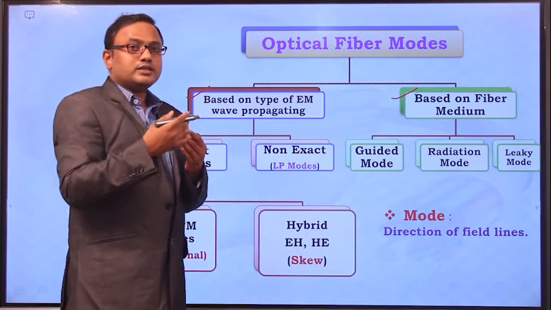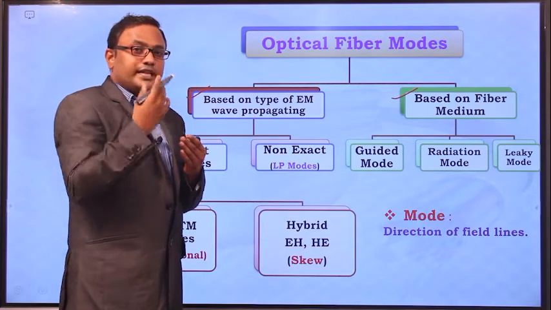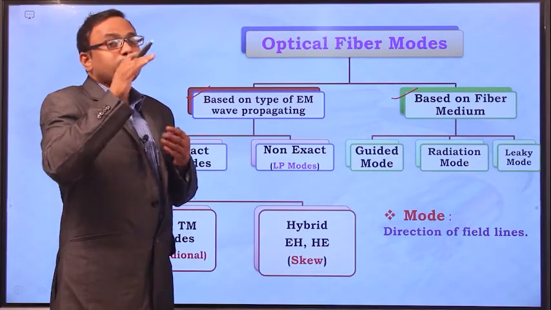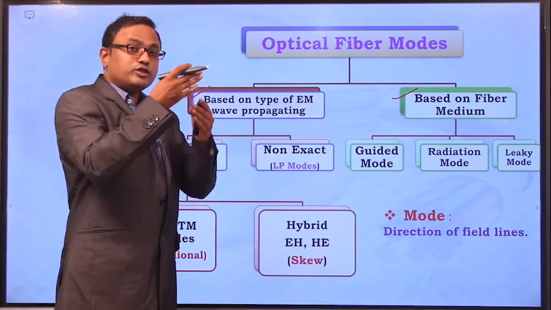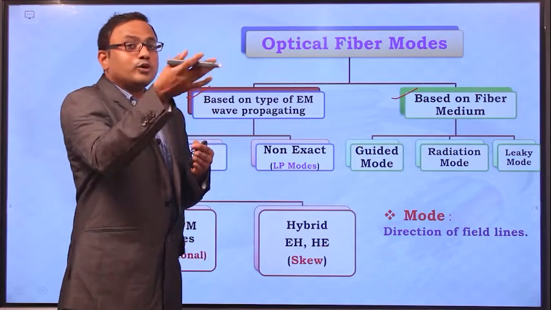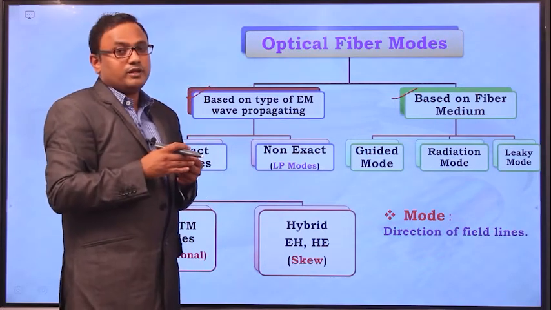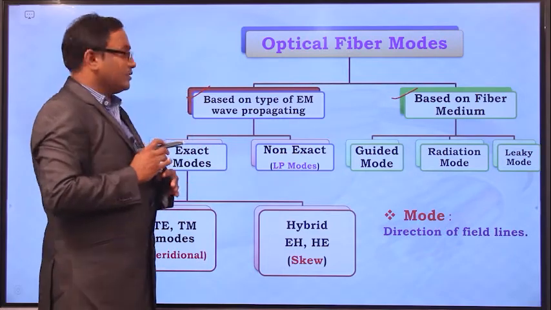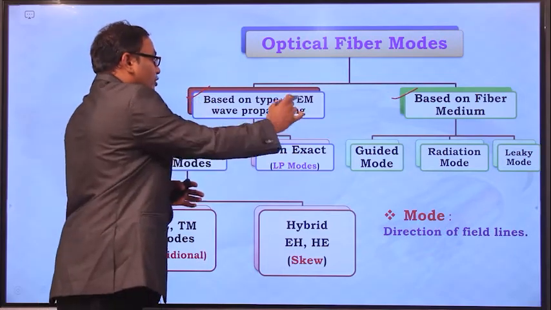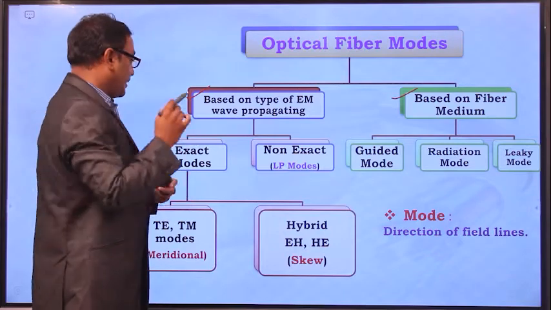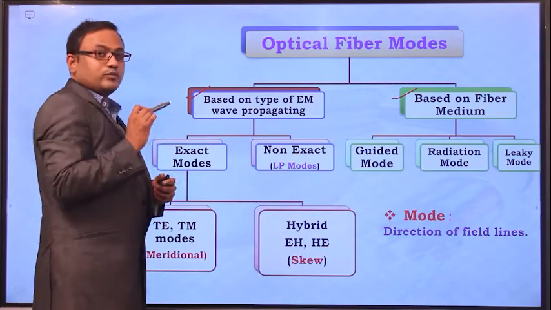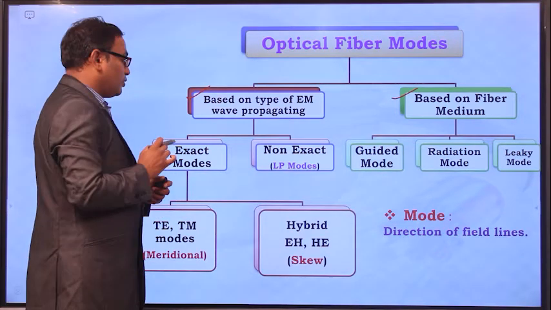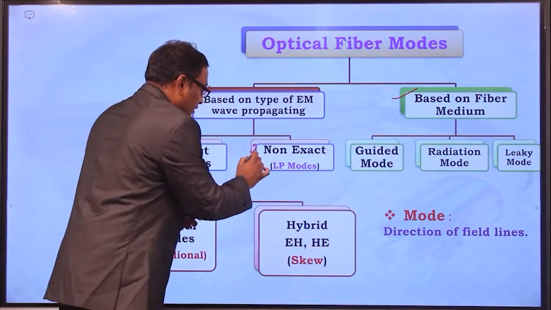Among these three, which mode is propagating, and for which light rays a particular mode is propagating within the optical fiber cable, based on that, one classification is done. Based on this type of electromagnetic wave propagating, there are two different light modes. The first one is the exact mode, and the second one is the non-exact mode.